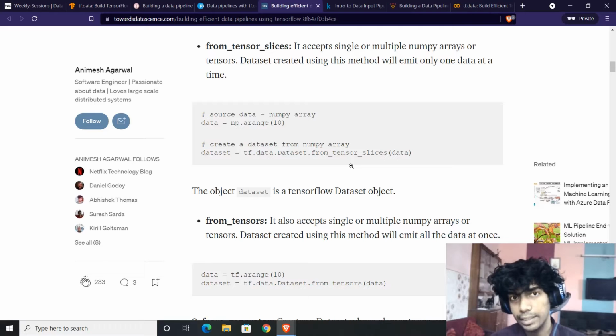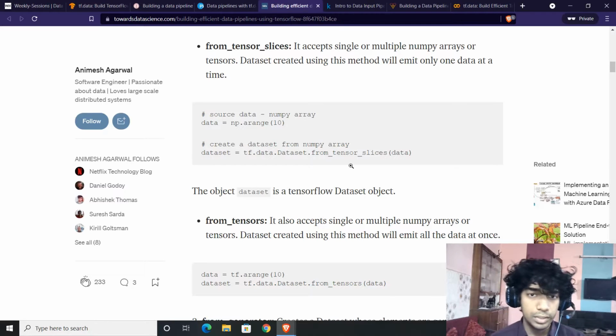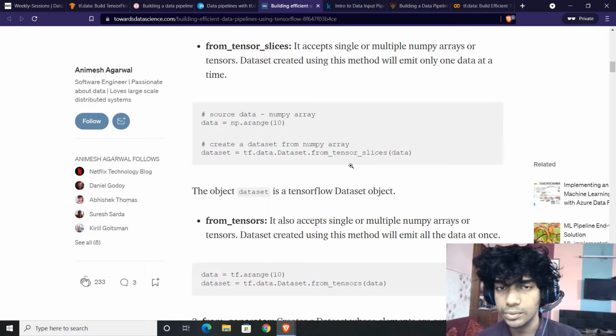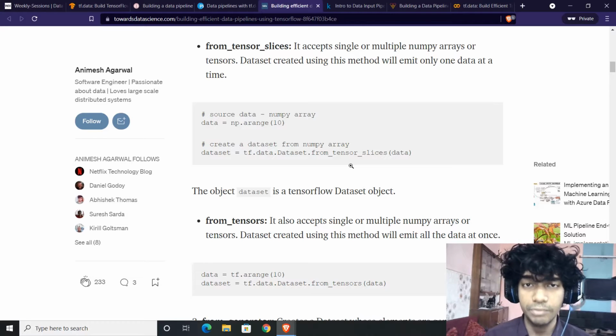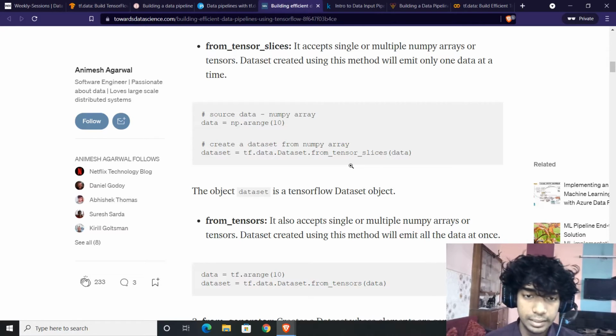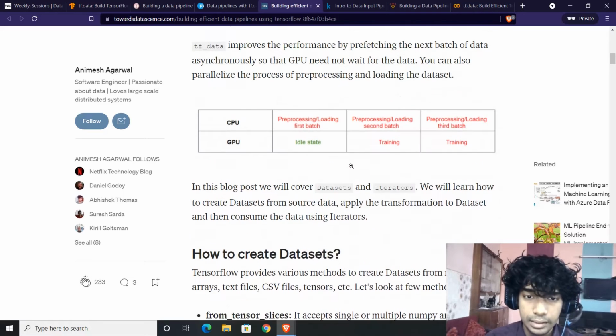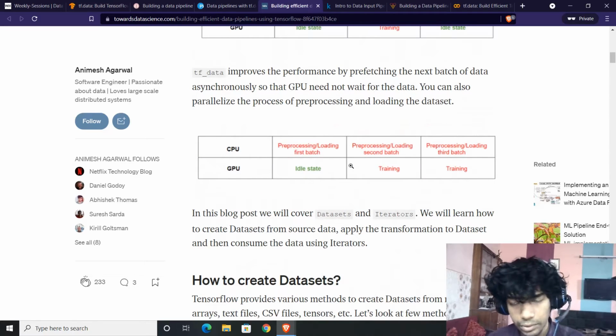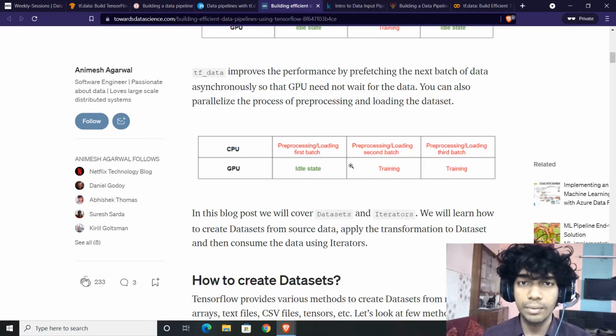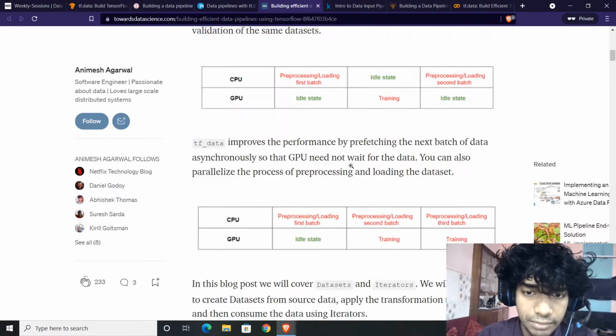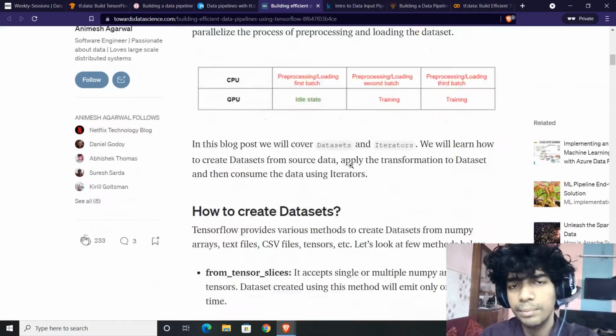So tf.data works on a very standard approach, which is ETL: extraction, transformation, and then loading. First is getting the data, that is extraction. Then you might need to define a few transformations so that the data is in the format which you would be needing. And finally is the loading, to get the data on the RAM memory so that you are able to fetch and utilize it for model training. These are the three fundamental steps of any data pre-processing.